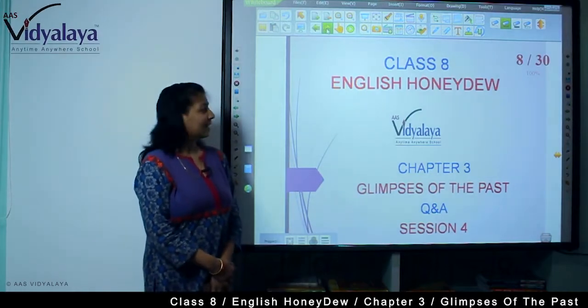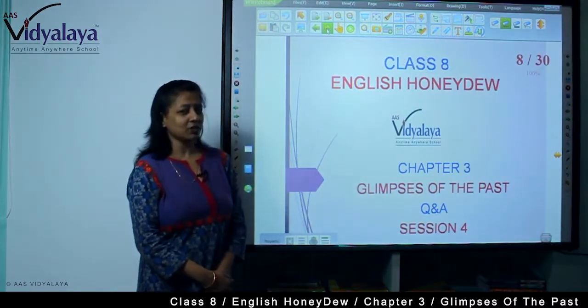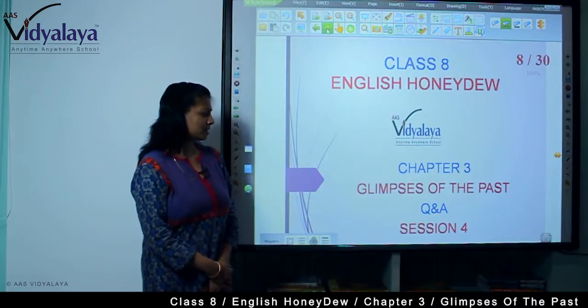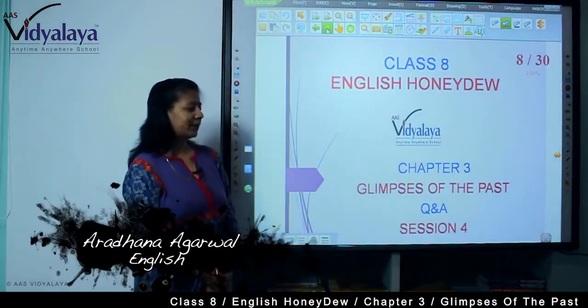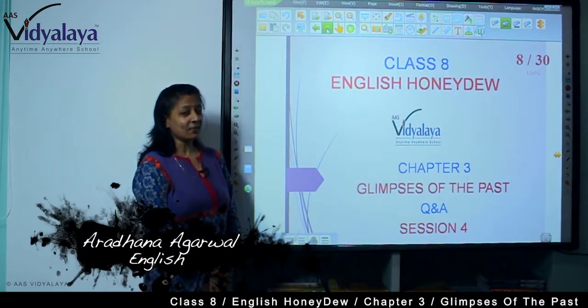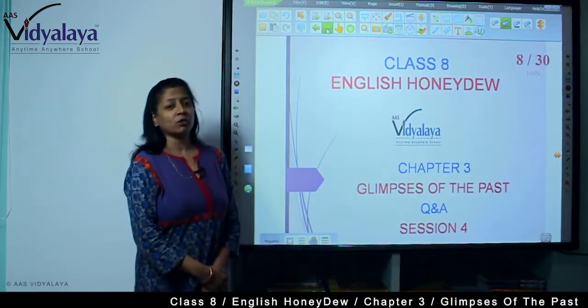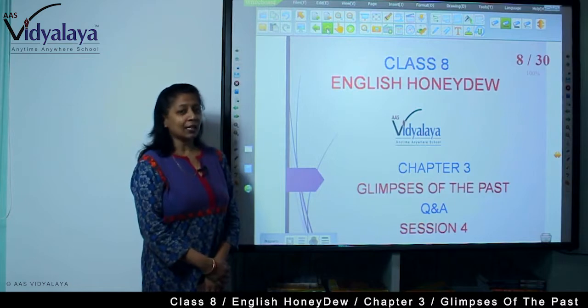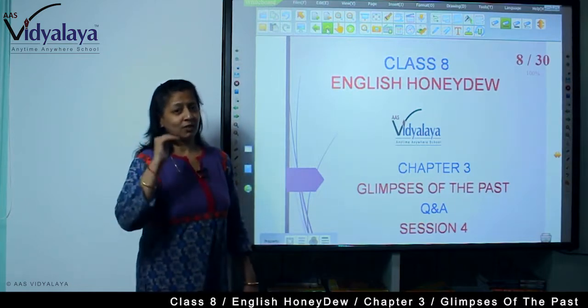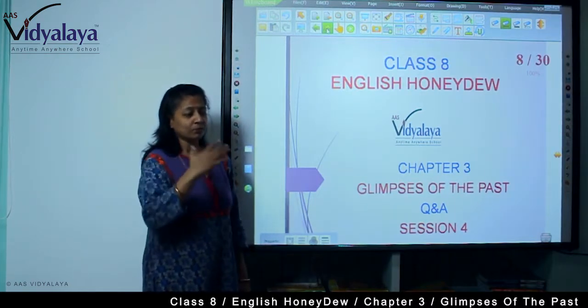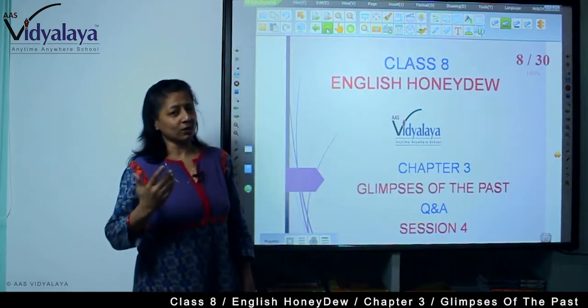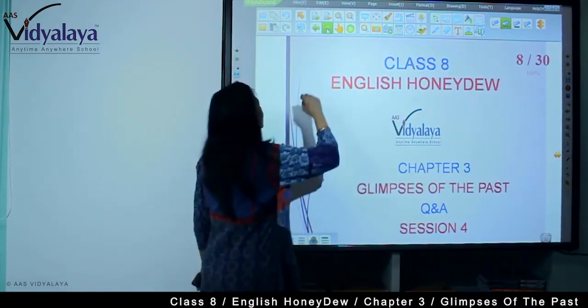It's class 8 English Honeydew. We are doing chapter 3, Glimpses of the Past. This is session 4 and we are doing question answer. As I have done the text with you, you have known what were the glimpses of the past and you knew the situations that led to the first war of independence. Now the question answers are related to that chapter. Let's start.